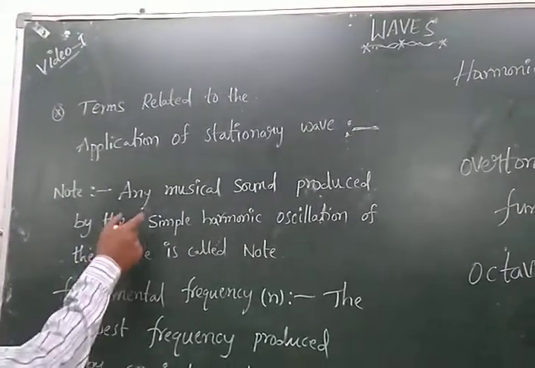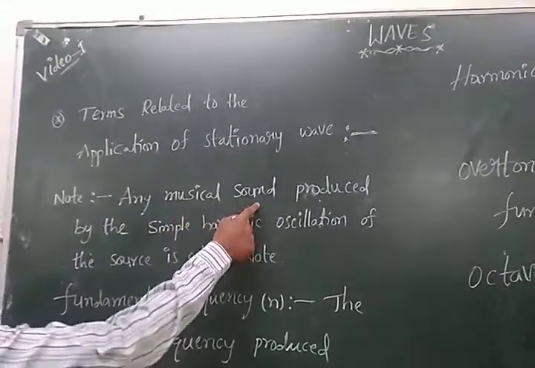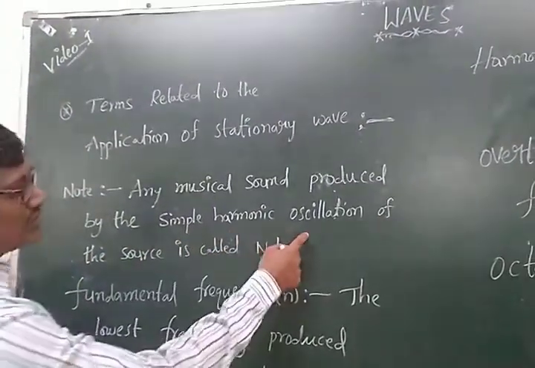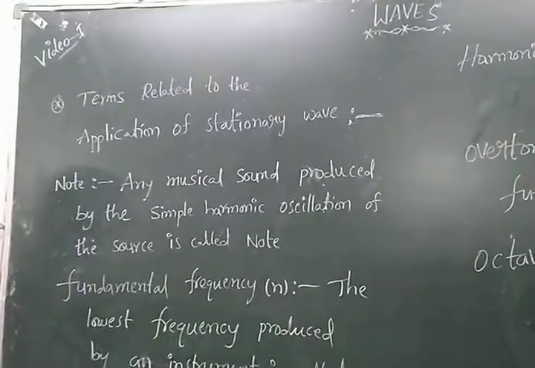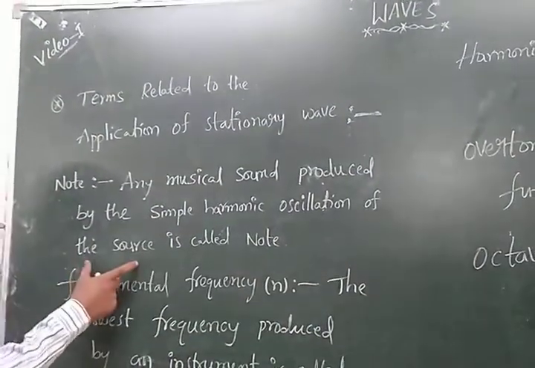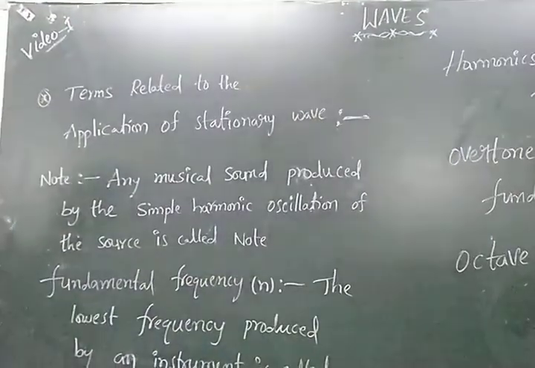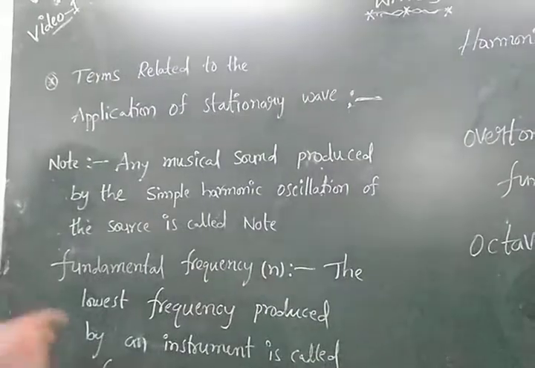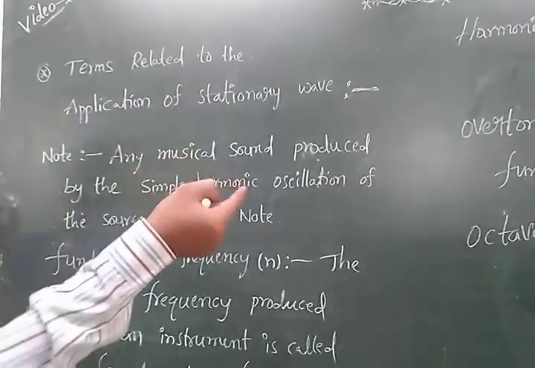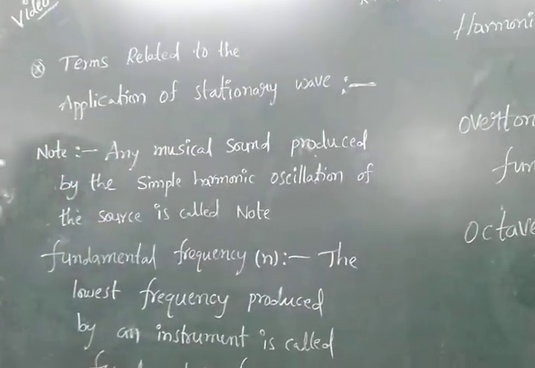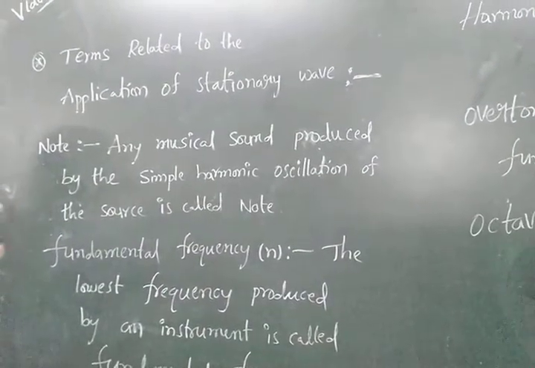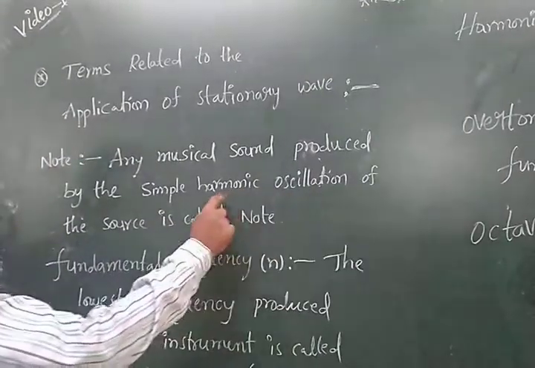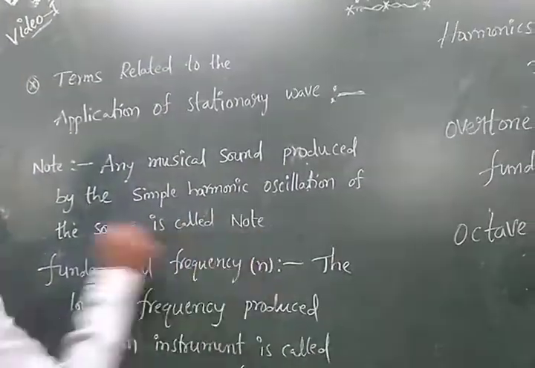The note is nothing but any musical sound produced by the simple harmonic oscillation of the source. For example, when we talk, the sound is produced and travels in the air. That means the air molecules are vibrating. The vibrating is nothing but up and down, and that is called the oscillation. That type of musical sound is called the note.